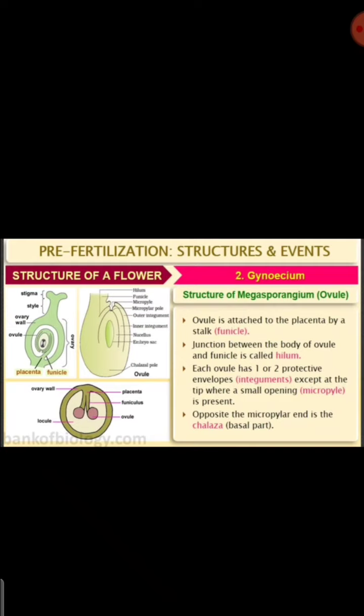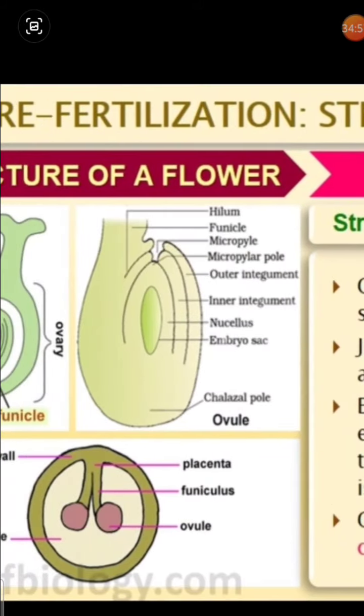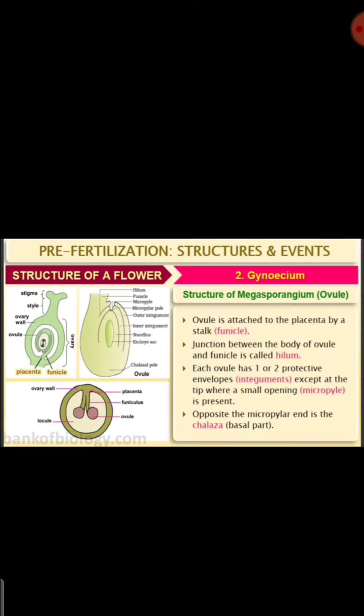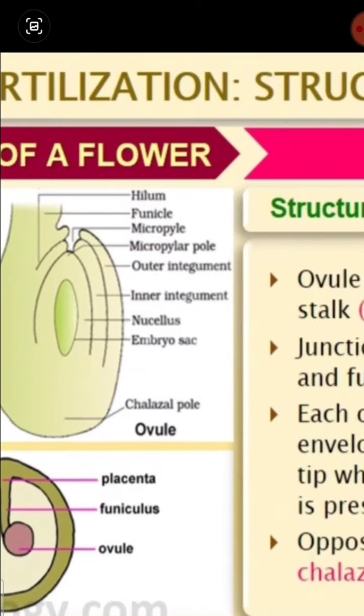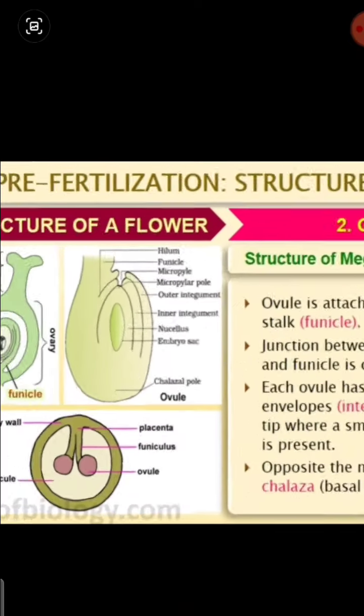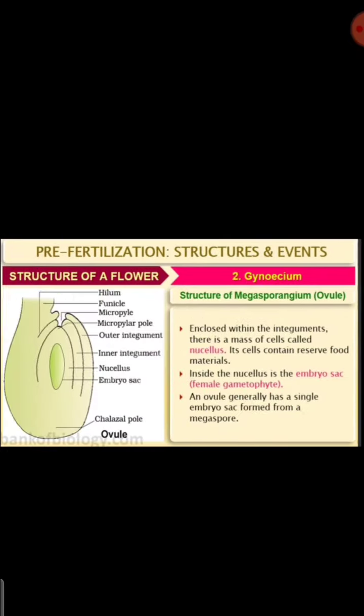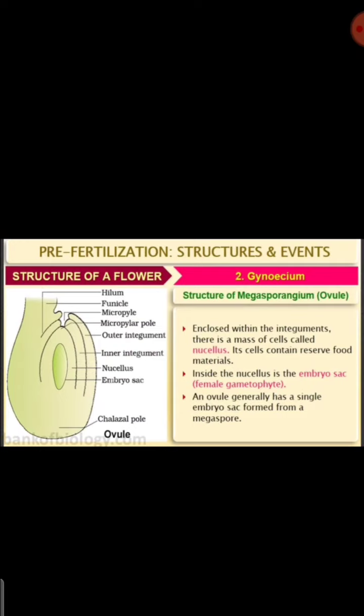This is a very, very important diagram that we have studied here. There is a hilum, protective layers called integuments, the micropylar end, and the chalazal end. So that we have studied. We have studied where the placenta, ovule and ovary wall are located. So the structure of the microsporangia we have studied.